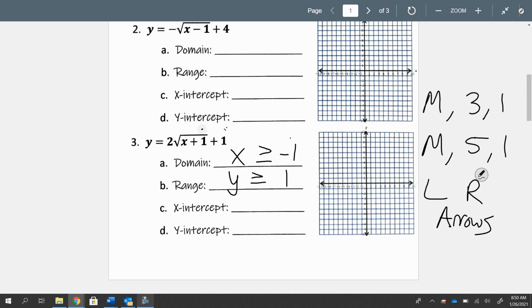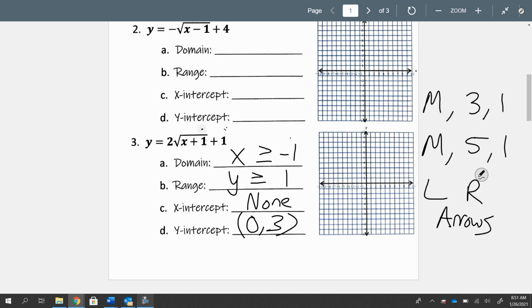Again, you should graph it, type in exactly how you see it. Y equals 2, square root, x plus 1, then on the outside plus 1. Trace sends you exactly to the y-intercept, so we'll do that one first. The y-intercept is 0, 3. And then again, I'm not graphing it right now. I'm just writing out my notes for y'all, but you should be smart enough, which everyone is, to realize that it does not pass the x-axis. So there is no x-intercept. And again, you can graph it if you want.